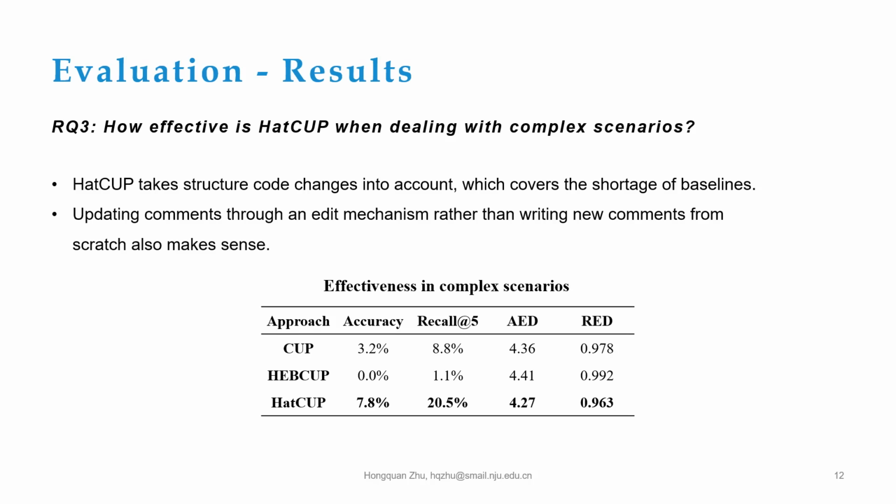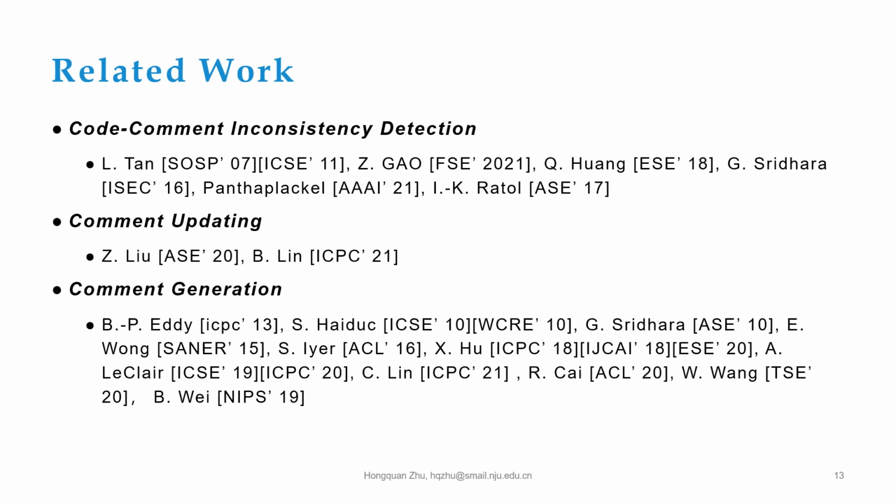To evaluate the effectiveness in complex scenarios, we isolated instances from the test dataset that CUP could not handle. Then we evaluated HatCUP and the baselines on these samples. Results show that HatCUP significantly outperforms the two baselines. Due to time limitations, we skip the discussion of related work.